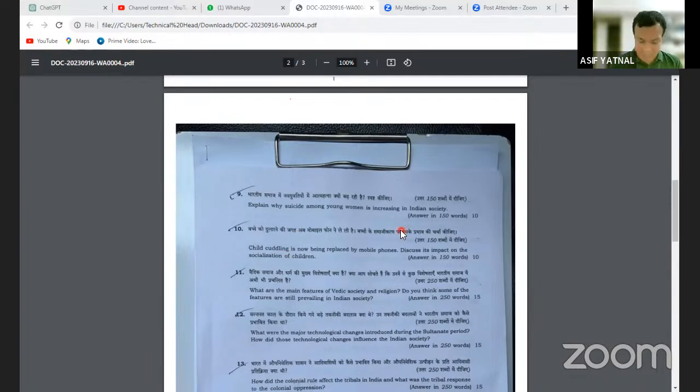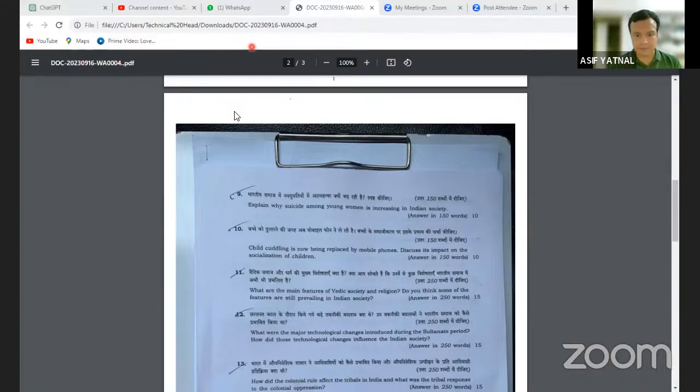So you could give examples of two or three film actors who have committed suicide, or you can give any example while writing the answer of this question. Do you think to write the answer of this question you need any coaching? You can write it by simply looking at the society. What UPSC is expecting from you is that you need to have a keen observation of what is happening in Indian society. Got it?